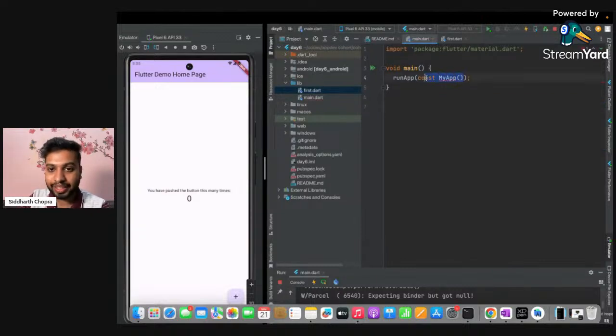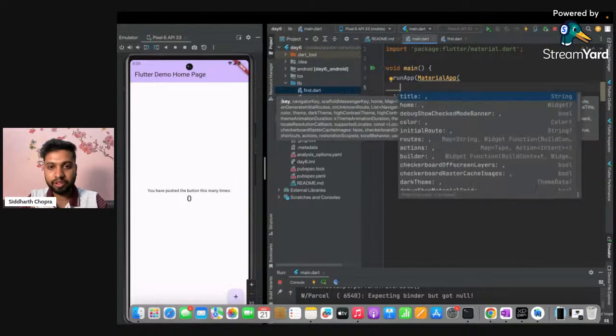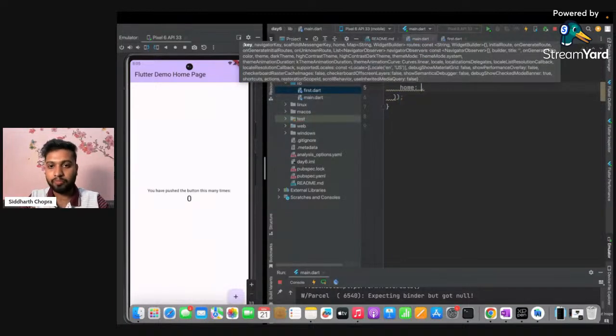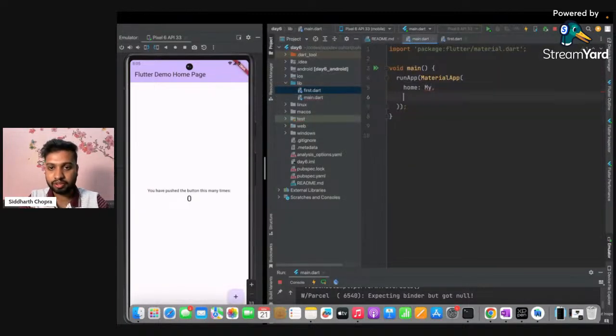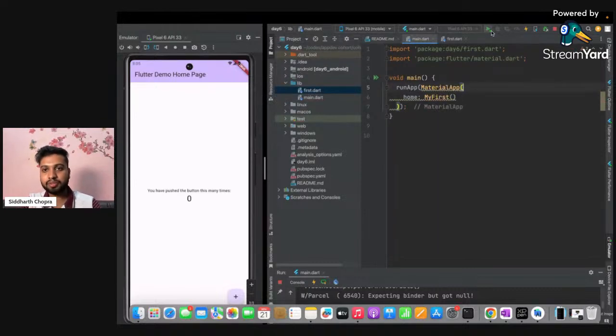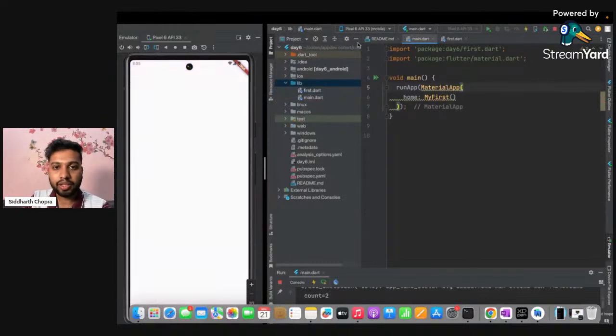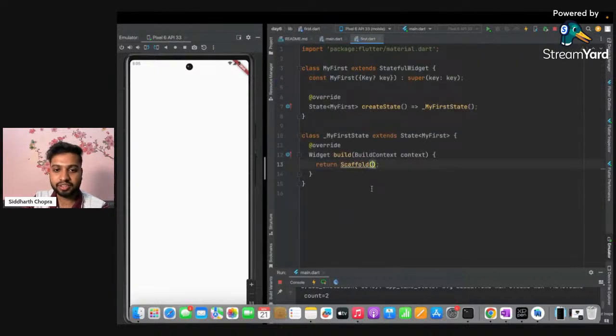And apart from that, inside runApp, we will write MaterialApp, and inside MaterialApp, we use the home. And I'm just setting it as my first. Just a good revision, like you already know all of those concepts. Just running this app again, and as we see, we have just added a scaffold, so it is just